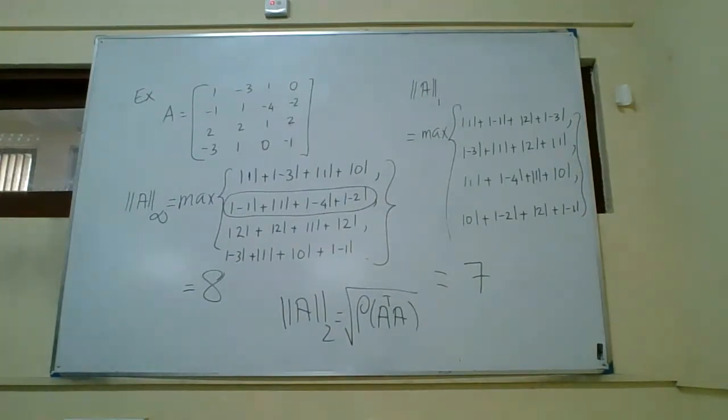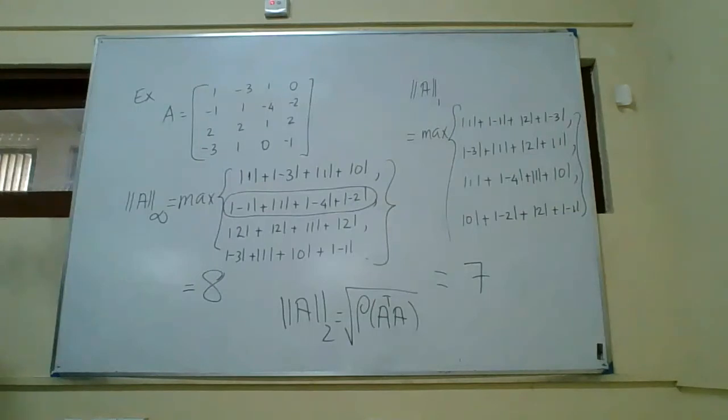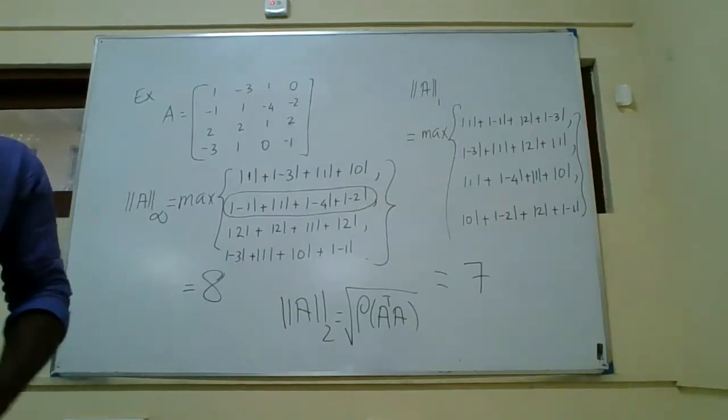So that's a big work. So we are not going to do this, but just for your information, the 2 norm is defined like this, right? So now we have defined the norm and the properties, right?